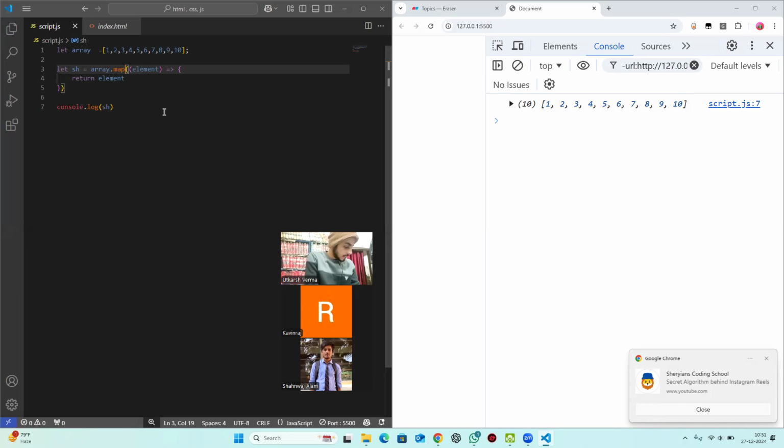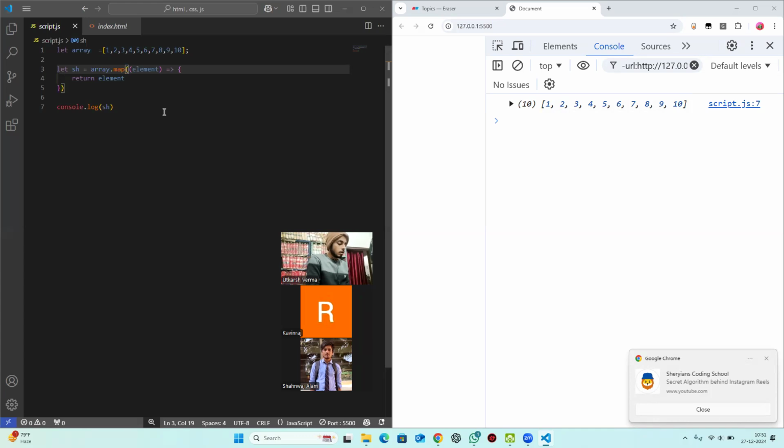Yes, Kevin, you're speaking something? Bro, does map modify the existing array or does it return a new modified array? No, bro, it returns a new array. It returns a new array. Any other method that modifies the existing array?